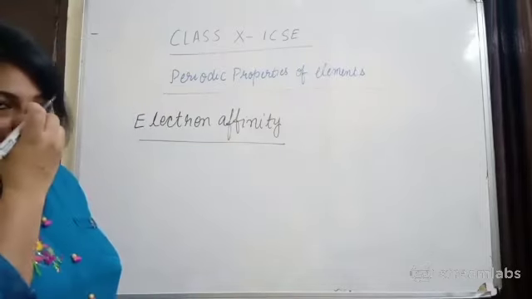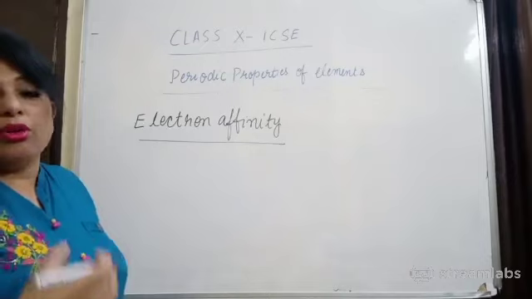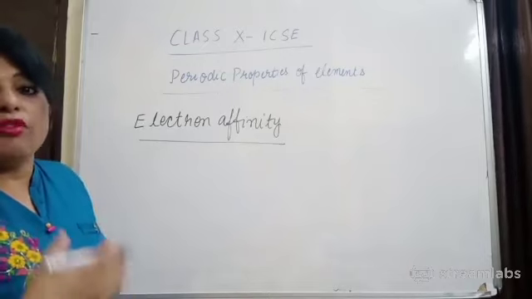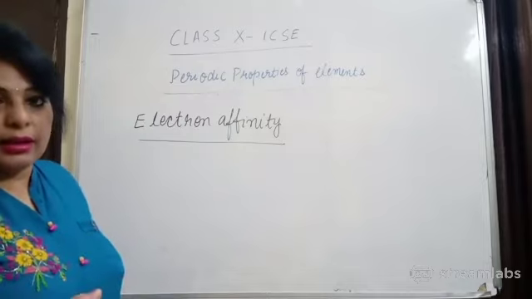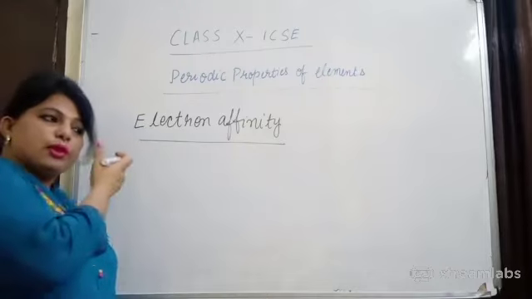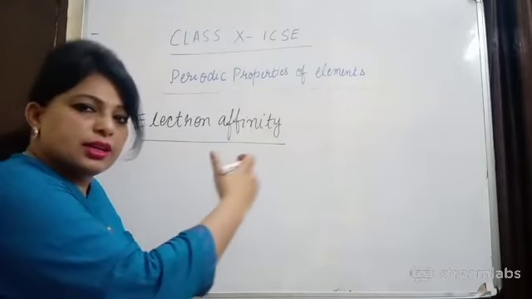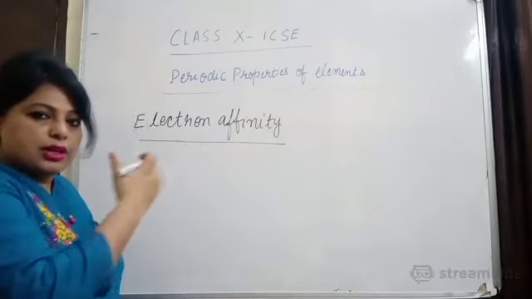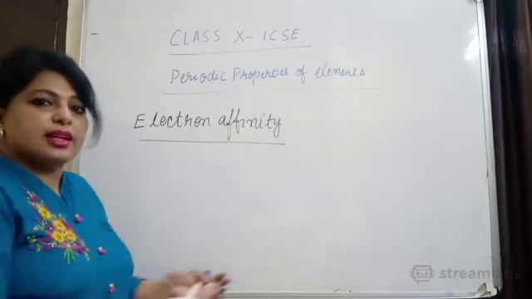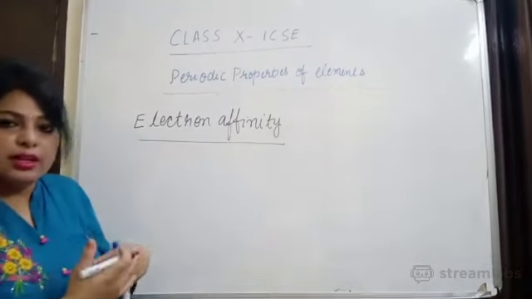Now in case of non-metals, which non-metal will be more non-metallic? When you find more valence electrons, it will be more non-metallic, right? So we can say when you move from left to right, since valence electrons are increasing, nuclear charge will be more effective. Nuclear charge is also increasing. As a result, the tendency to gain electrons increases.